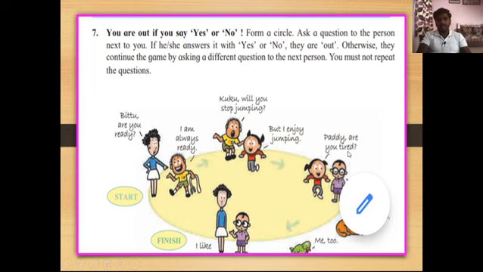Paddy, are you tired? Then she asks the next question to Toto. So in this way, you have to play this game in a circle. We'll see another example which will help you to understand how to play this game.